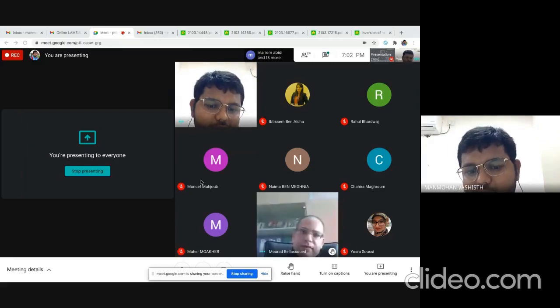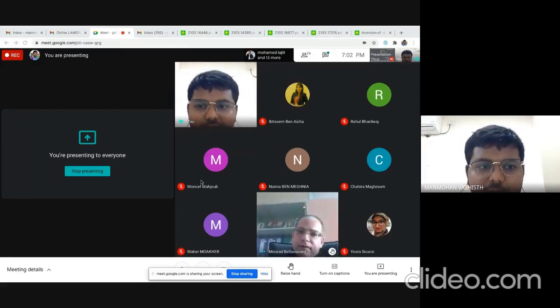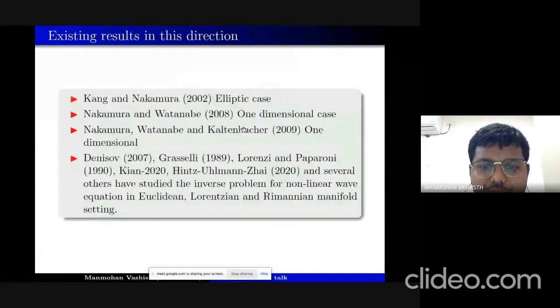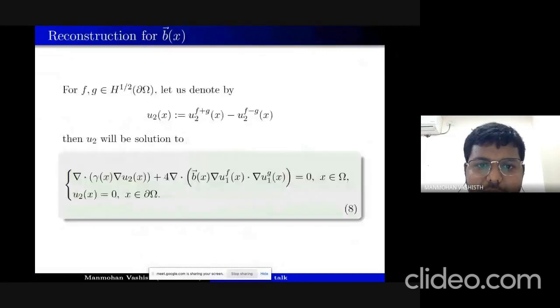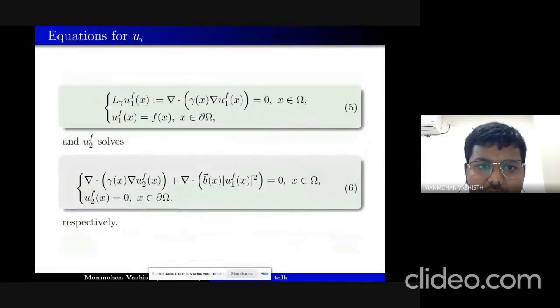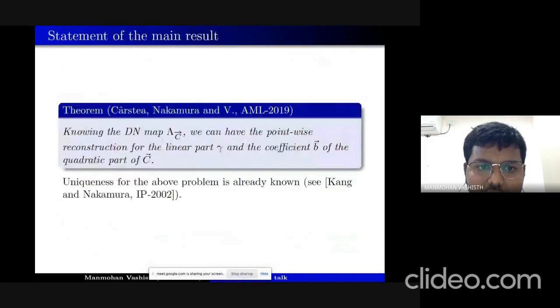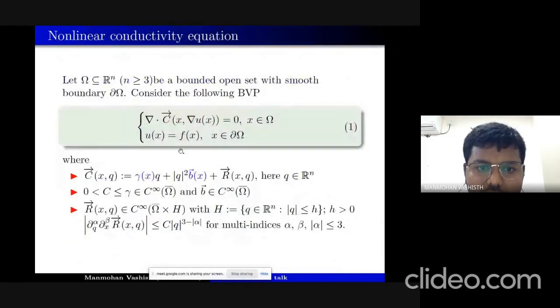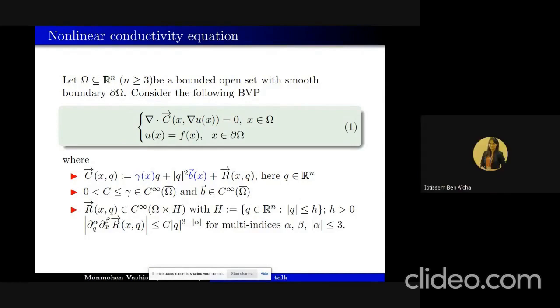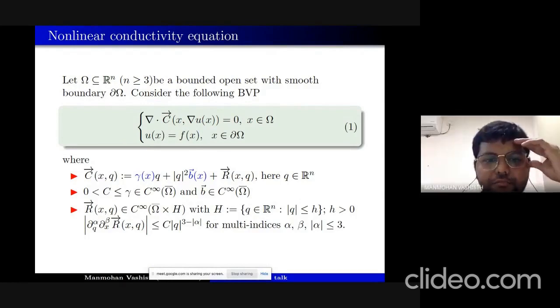So you mean in the first equation, when gamma is a matrix? Am I right? Yes.